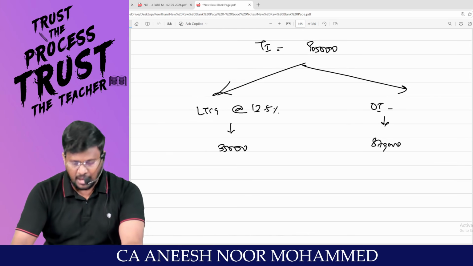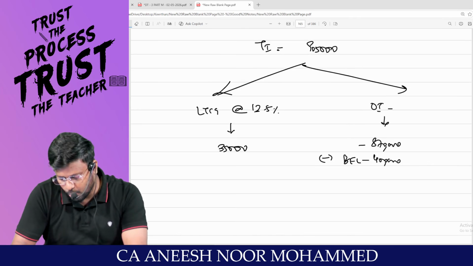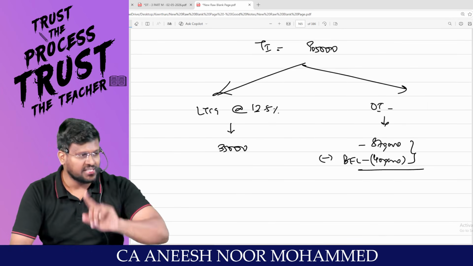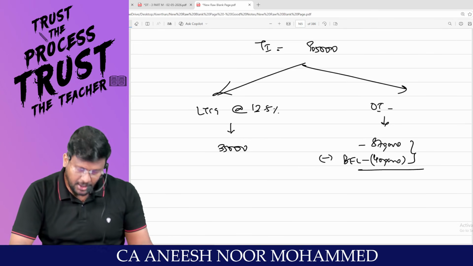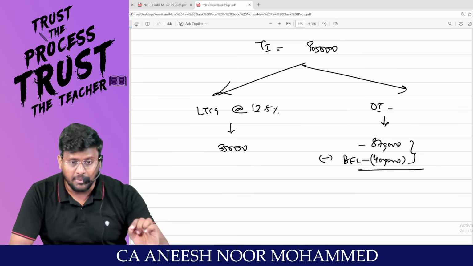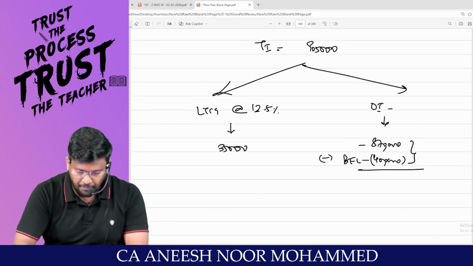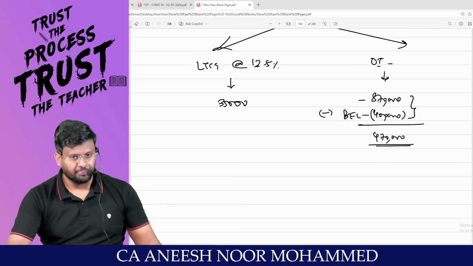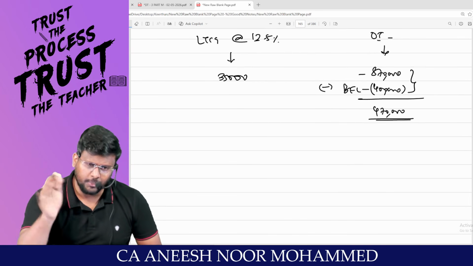Am I right, sir? Less what exemption limit? Basic exemption limit. 4 lakh rupees is the basic exemption limit. Always I should knock off the basic exemption limit against the other income first. If the other income is not sufficient, then unexhausted basic exemption limit can be set off against a special income. So my dear lovable students, 8,70,000 minus 4 lakhs comes to 4,70,000 rupees is the other income. Am I right, sir?